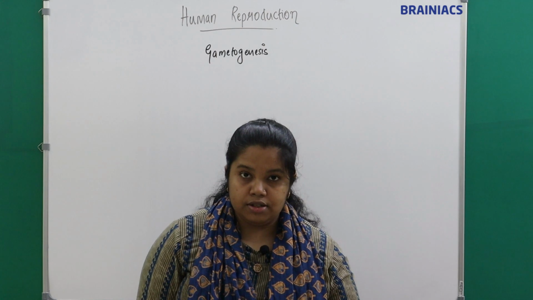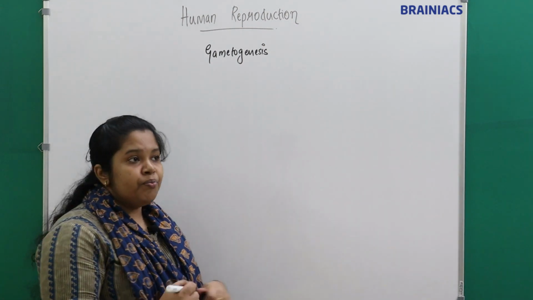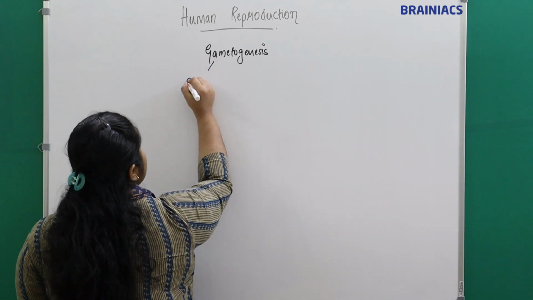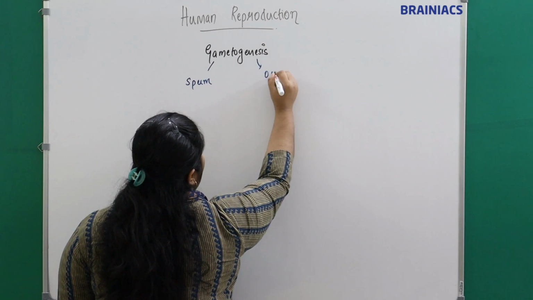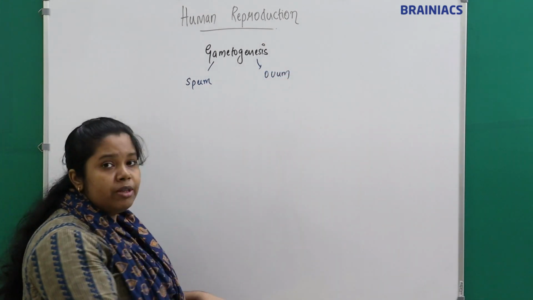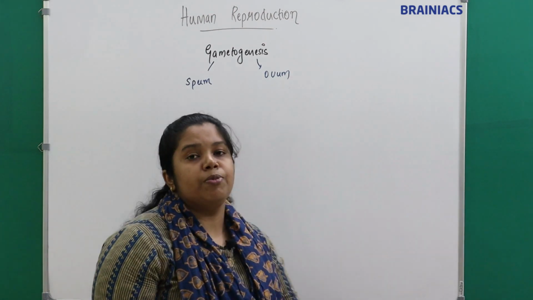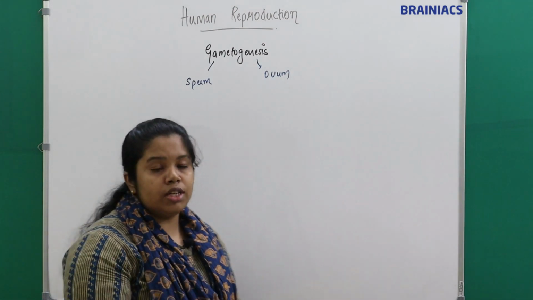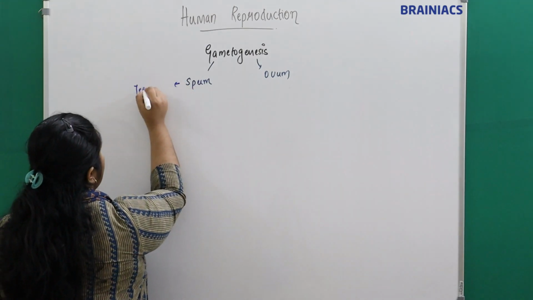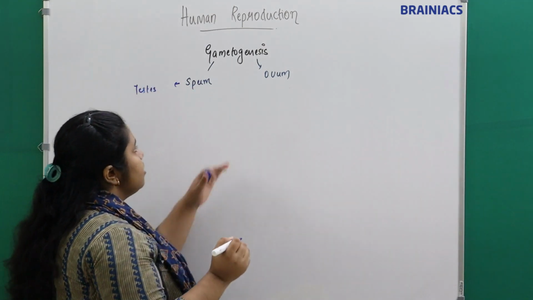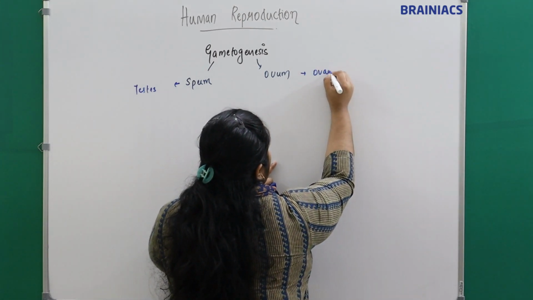So the first thing we need to know: which is the male gamete? Sperm is the male gamete. And which is the female gamete? It is the ovum. Where is the sperm produced? The sperm is produced in the testis. And what about the ovum? The ovum is produced in the ovary.